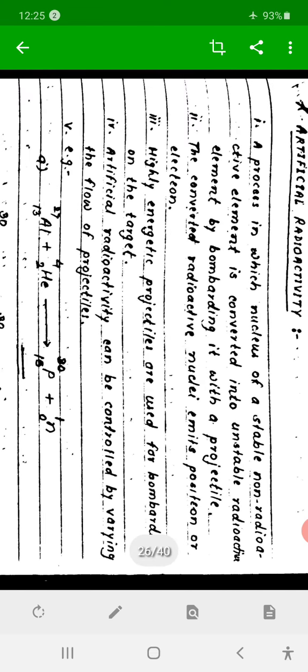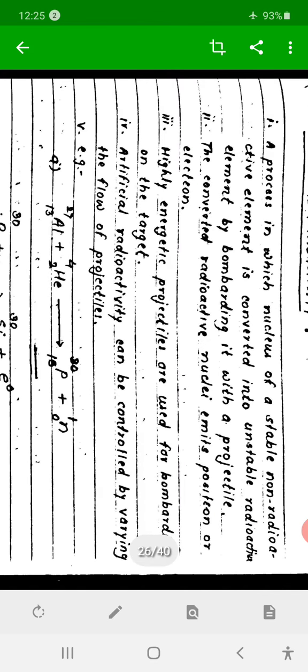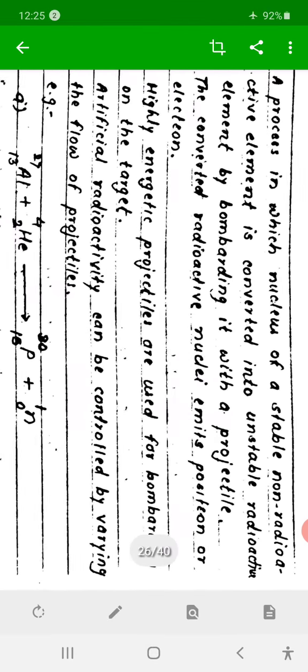What is the definition of this? A process in which the nucleus of a stable non-radioactive element is converted into an unstable radioactive element by bombarding it with a projectile.